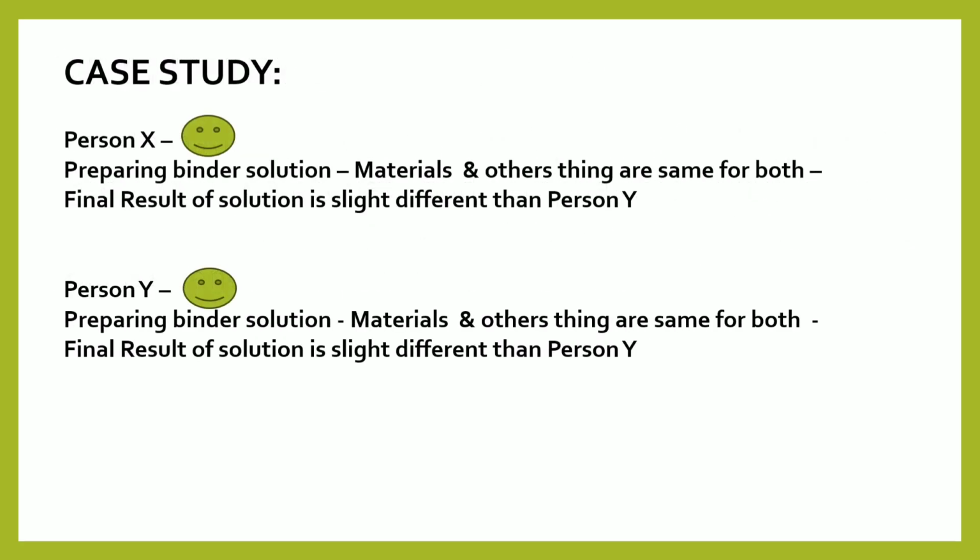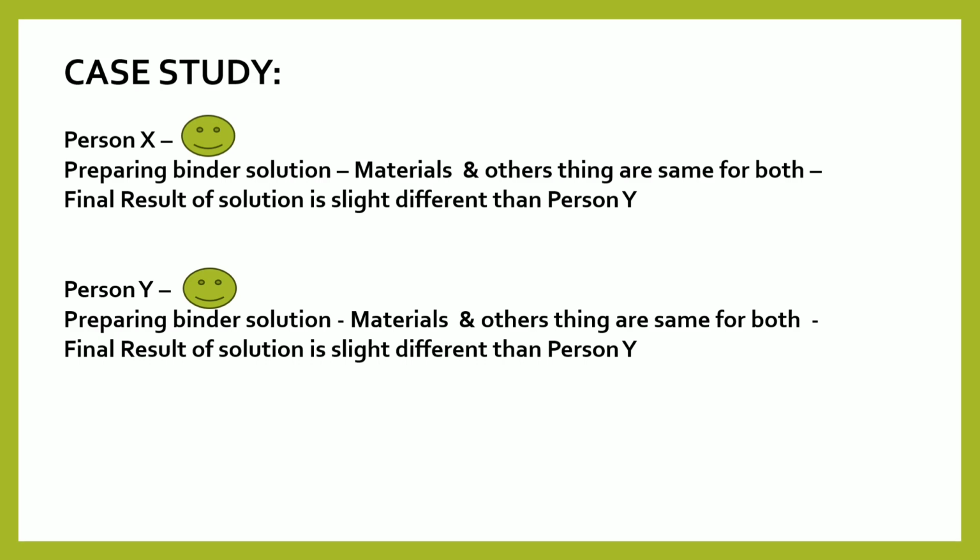Next is the case study for QBD. Now why is this QBD important? One case study is person X and person Y. Person X and person Y are preparing one binder solution for two different batches, but the material and everything is the same for both batches. But the final result of person X is slightly different from person Y, and the final result of person Y is slightly different from person X. So why are two different results obtained?